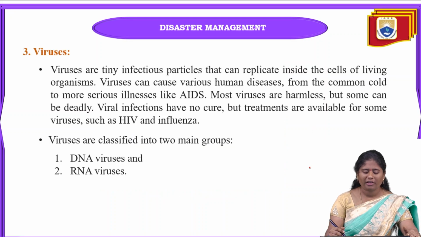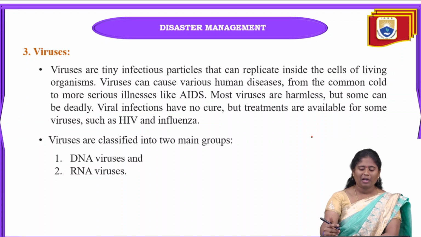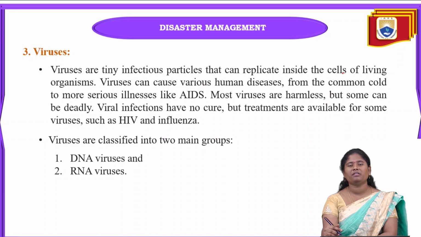Next one is virus, and here one of the main examples we can tell is coronavirus. Why? Because for the past 3 to 4 years, we have been suffering because of this coronavirus. We can't see whether it is there or not, but it will always be in the environment or atmosphere. It replicates inside the cells of living organisms. It looks like very tiny particles, and we can't see whether it is present or not.